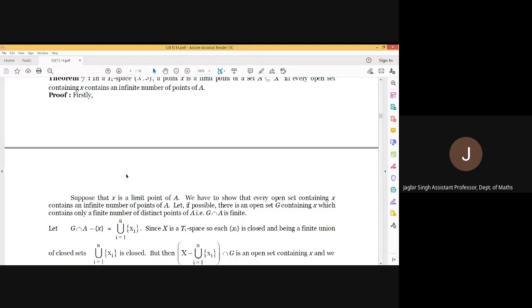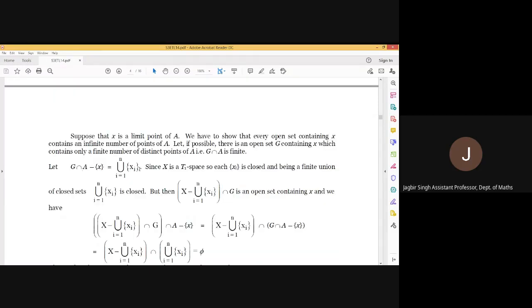If it is finite, then G intersection A minus x will be a finite set. Say it has elements x1, x2, ..., xn. So it can be written as the union over i from 1 to n of {xi}.